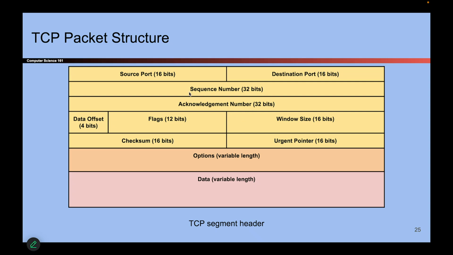It would be coming from port 80 to my randomly chosen port number. These 2 numbers we've talked about. The sequence number stamps the packets that I am sending. So if this is byte number 20, I would put number 20 in the sequence number. And the acknowledgement number is for me to acknowledge data that I received from the other side. So if the other side sent me packets 100 to 110, then I would put the number 111 here to indicate that the next byte I want from you, the other side, is 111. We will not talk about this. The flags are SYN, ACK, FIN, and RESET, and there are some other ones that we don't care about.